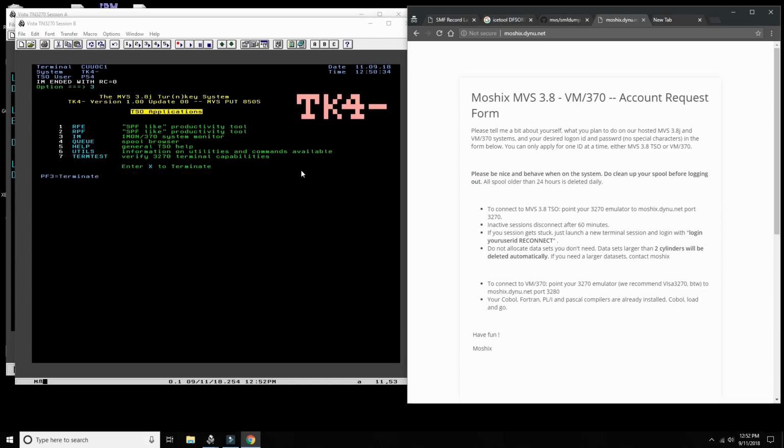So this has been going on for about 6 months, highly successful, I would say, and it's update 8, and soon enough hopefully update 9 will come, and then I'll update to all the amazing new features offered in the TK4 package update 9 of MVS 3.8. But today we're going to be looking at another offering I'm starting this week, and that's VM 370.